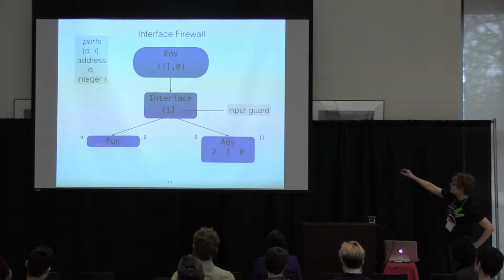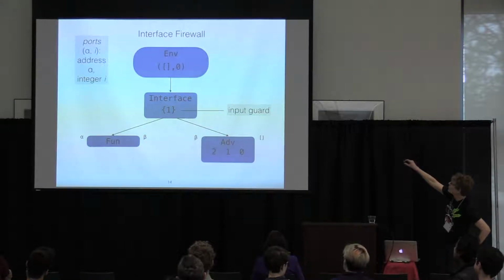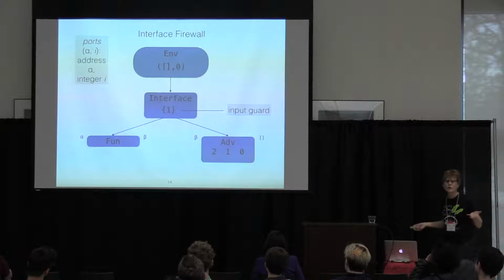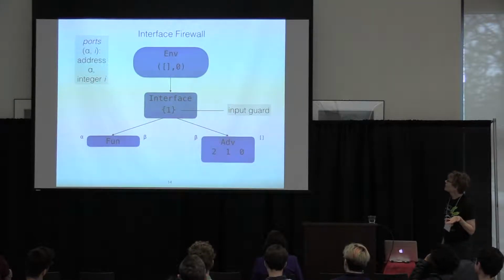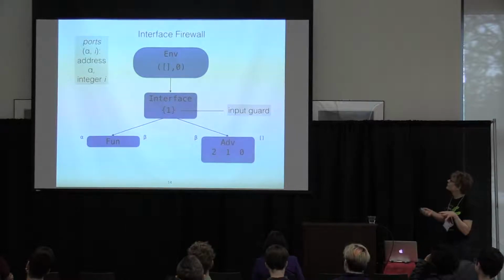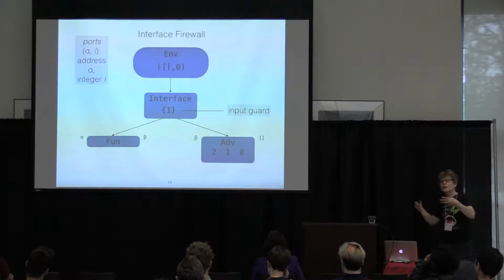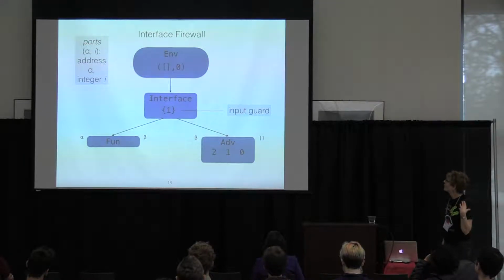How do we connect a functionality and adversary to an environment? Well, via what we call an interface, which is a router, and it's also functioning as a firewall. The sources and destinations of messages are actually ports. So they're pairs of addresses, lists of integers, and then integers, which we call port indices. They're kind of entry points into a functionality, you can think of it.